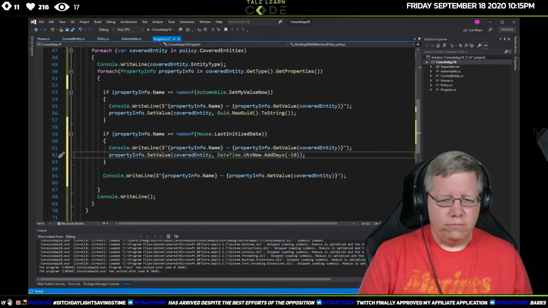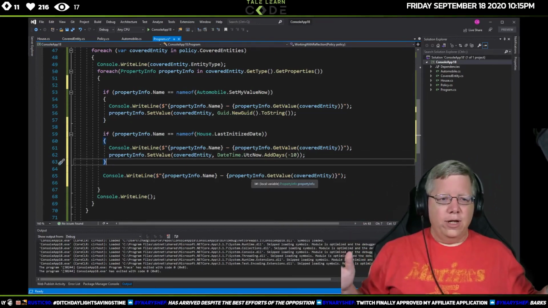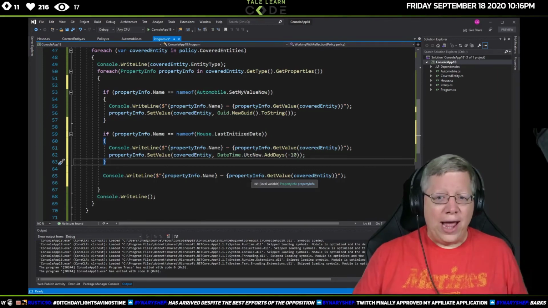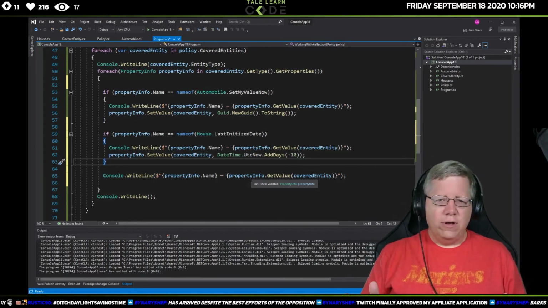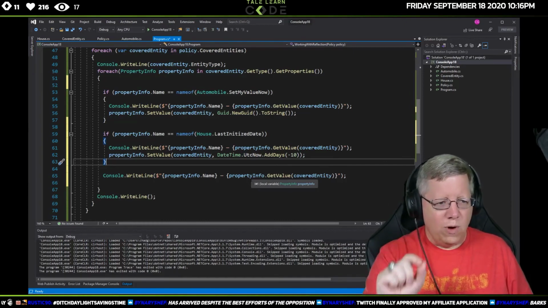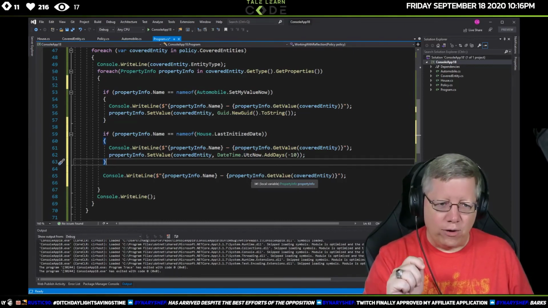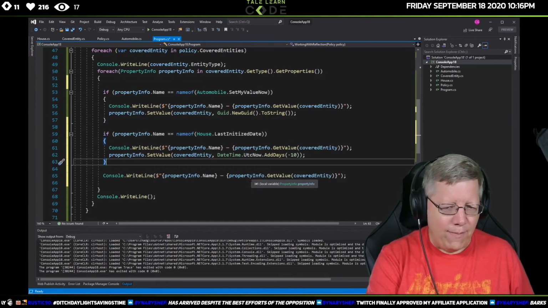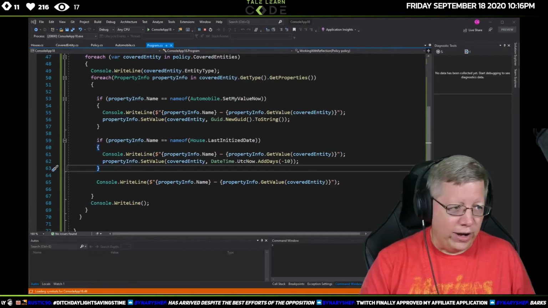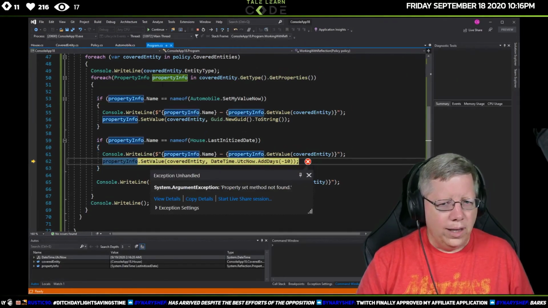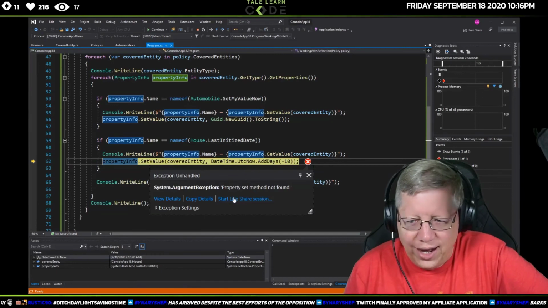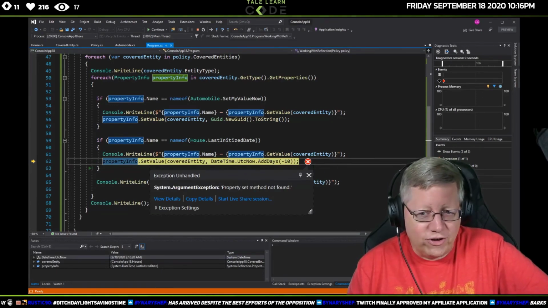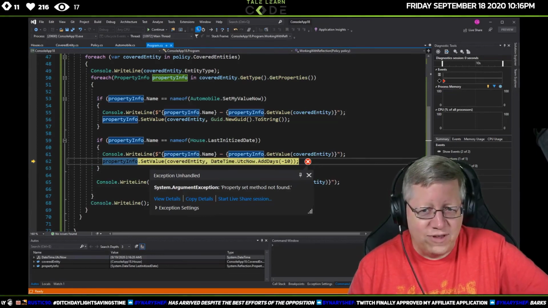So now notice, I get no error messages at this point because this will compile. This is perfectly compilable code. But when it runs, because actually it's not compile time, it's actually at runtime, it's going to fail. And I'm not sure how badly it's going to fail because I normally would have better code than this. There we go. Yeah, so there you see it. It tells me property set method not found. So it's a very generic message, but there is no property set method.